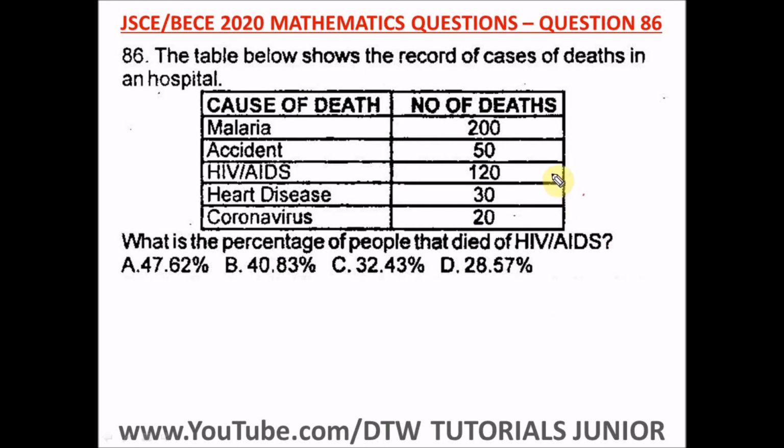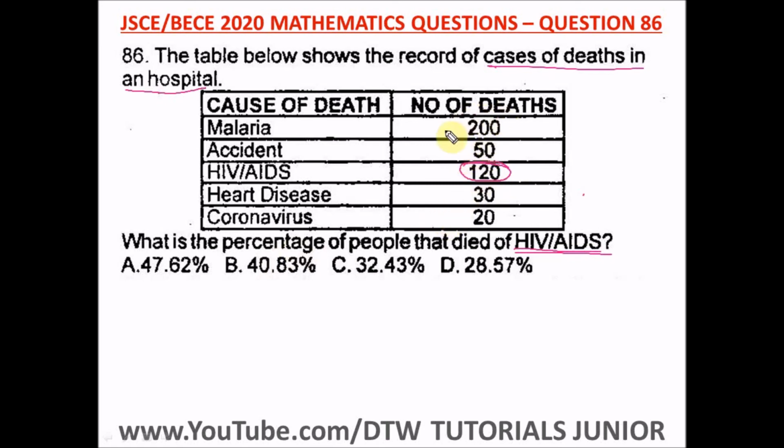Question 86 of the Junior WAEC 2020 Mathematics past question, that's your BECE exam. It says the table below shows a record of cases of death in a hospital. This is the cause of death, this is the number of deaths. It says what is the percentage of people that died of HIV/AIDS? The number of deaths of HIV/AIDS is 180, but we're told to look for the percentage.